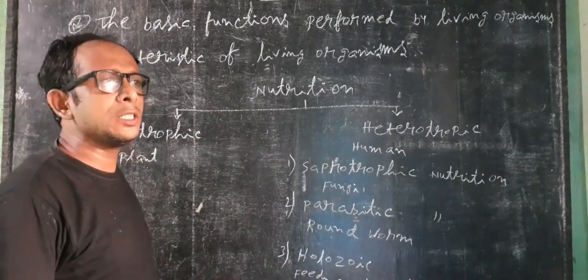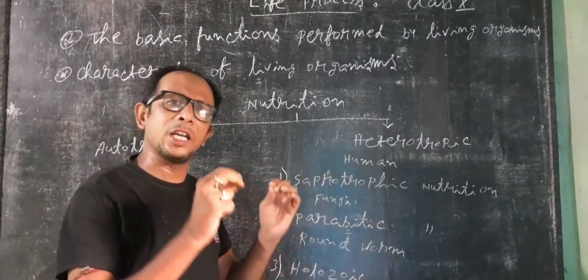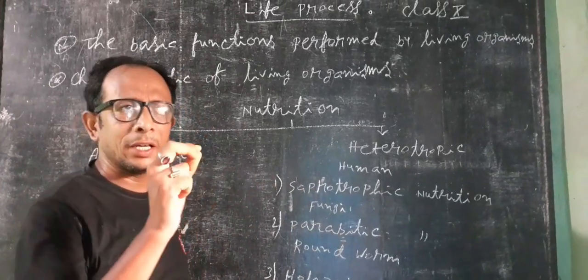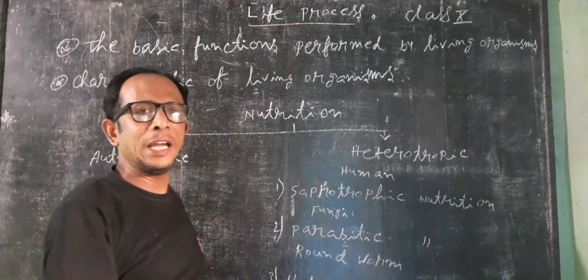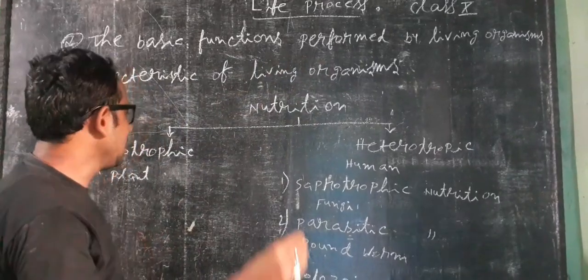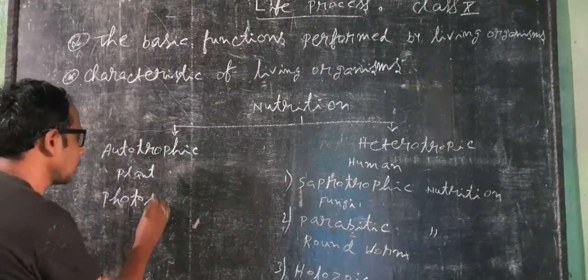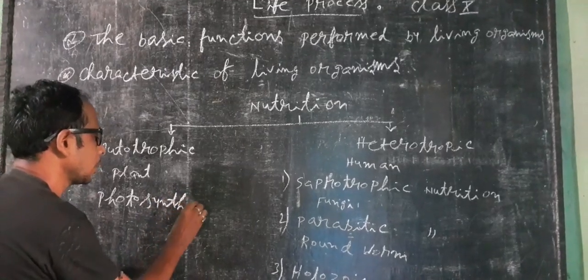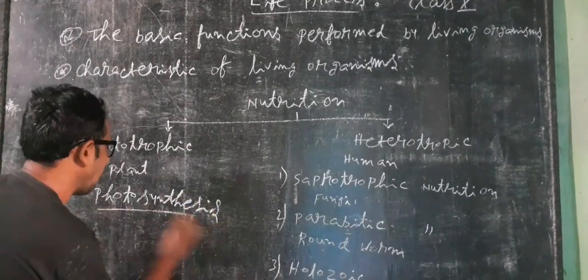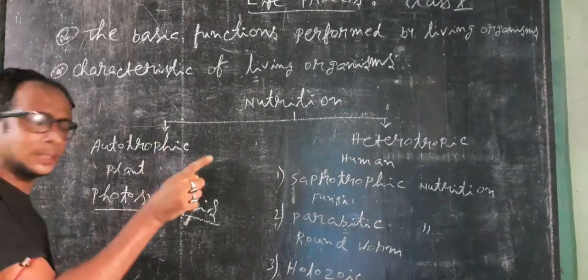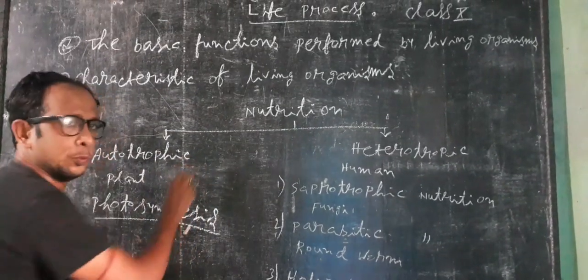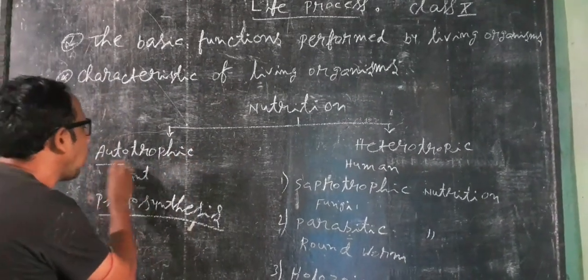Autotrophic nutrition means plants are able to make their own food with the help of sunlight and carbon dioxide, by photosynthesis. So with the help of photosynthesis, plants are able to make their own food, and this is known as autotrophic.